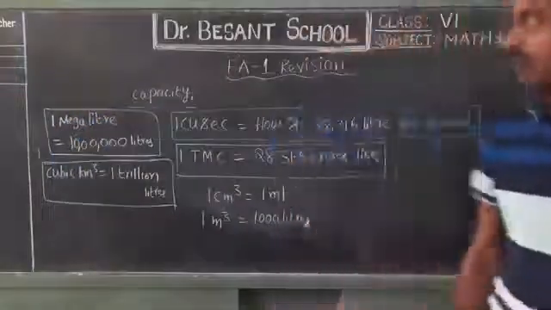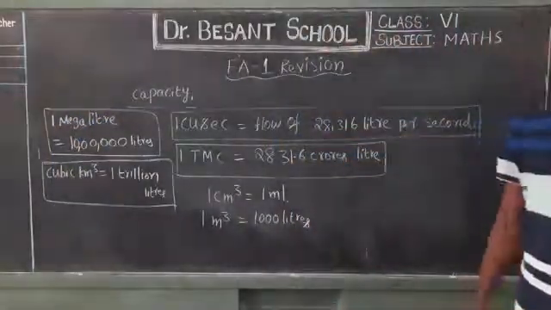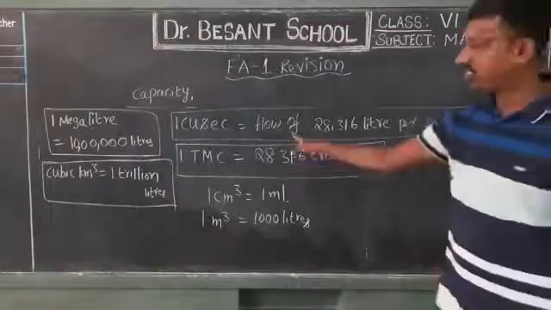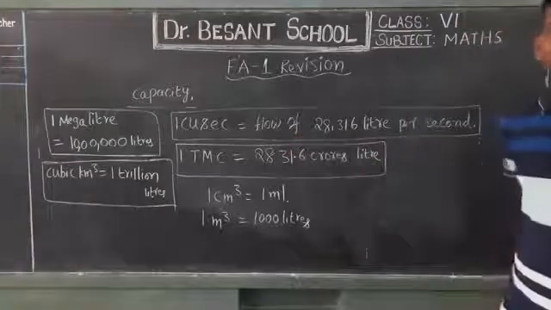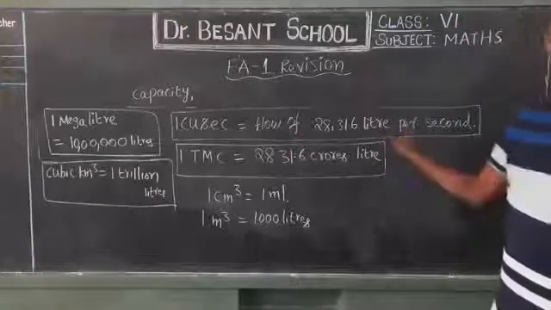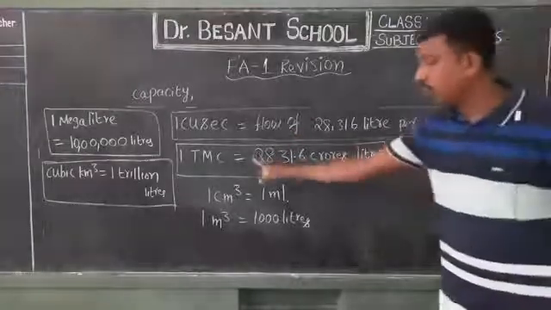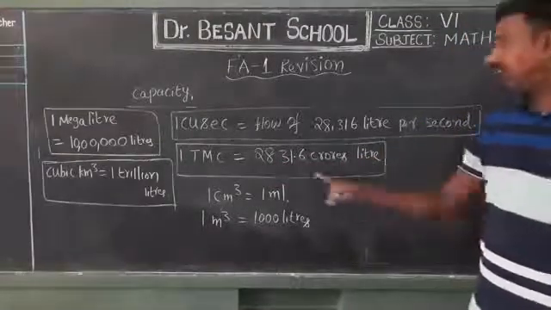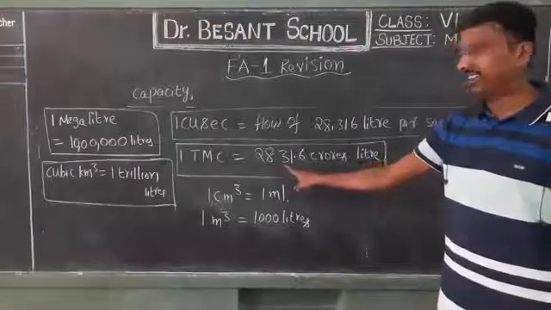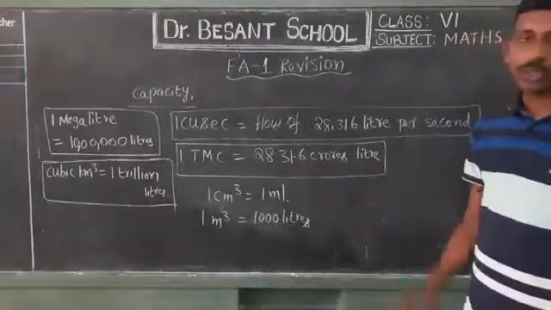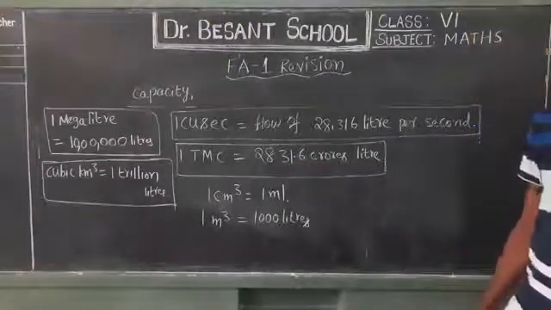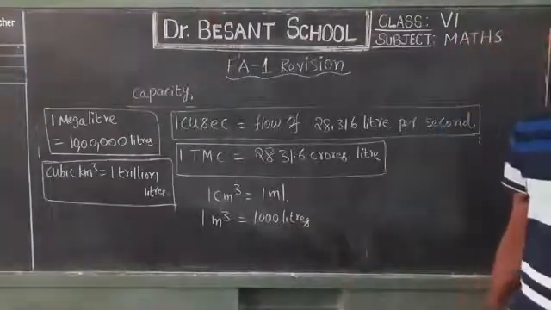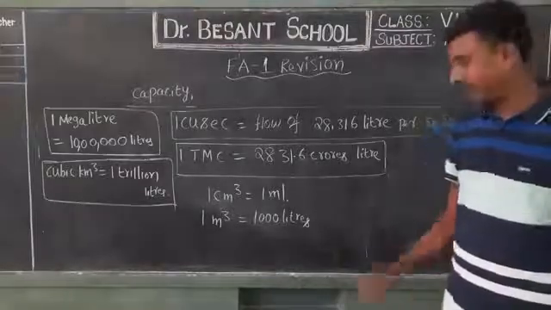So what did we discuss about capacities? 1 cusec means cubic feet flowing per second, a flow of 28.316 liters per second. 1 TMC means 1000 million cubic feet, equal to 2831.6 crore liters. 1 centimeter cube of an object occupies 1 ml of liquid.